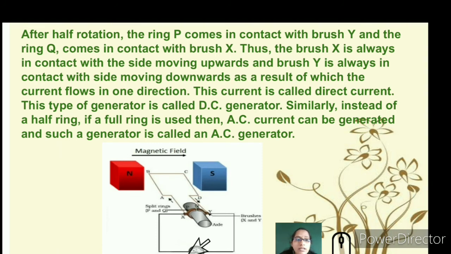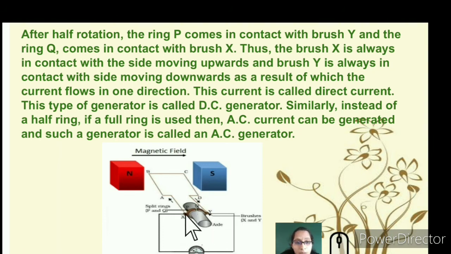So let's understand that here you can see that after half rotation, the ring P comes in contact with the brush Y. This ring P after half rotation will come in contact with brush Y, and ring Q will come in contact with brush X. Thus brush X is always in contact with the side moving upwards, and brush Y is always in contact with the side moving down.